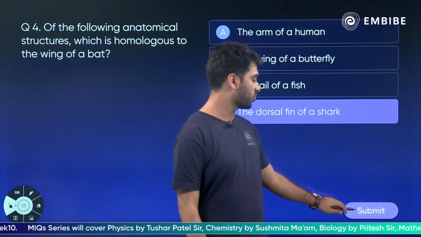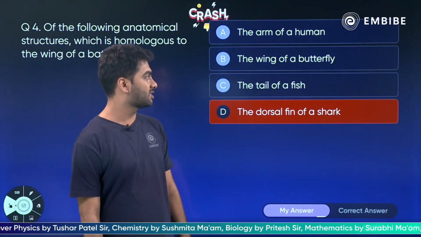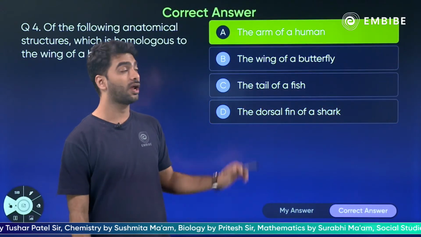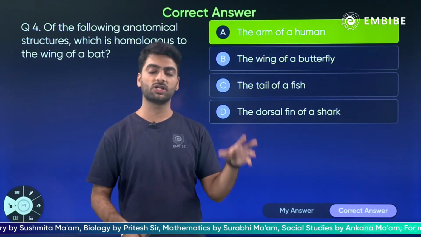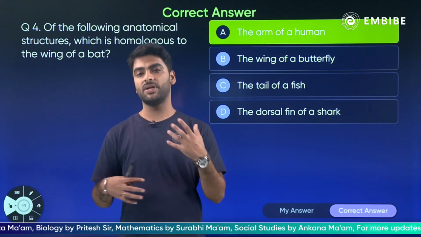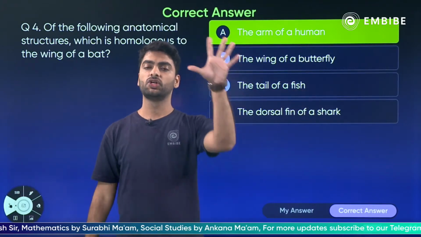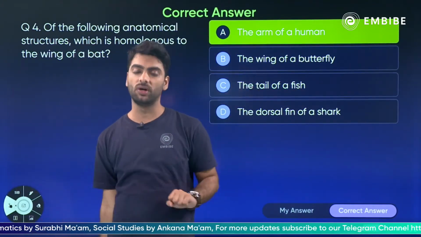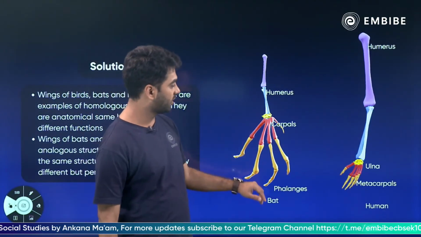She says the fin of a shark. It is not the correct answer. The correct answer to this question is the arm of a human being. So a human being's arm is homologous to the wing of a bat. It has a similar structure but a different function. A bat uses it to fly, a human uses it to hold. Okay? So again you can see over here